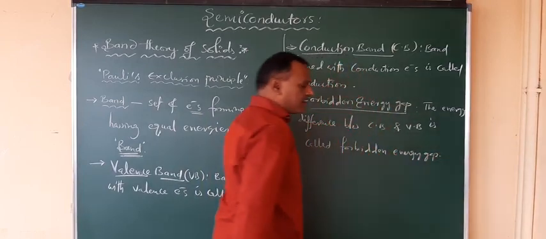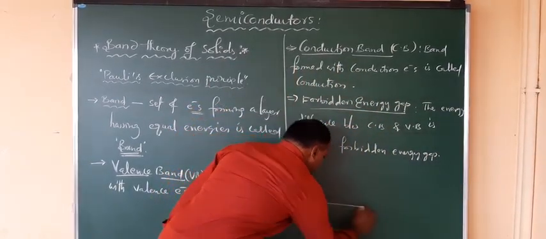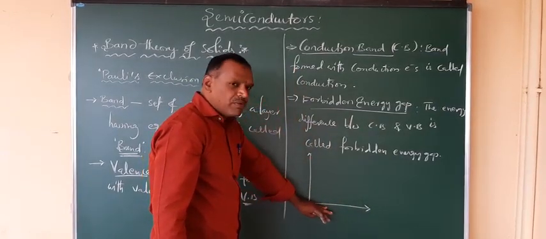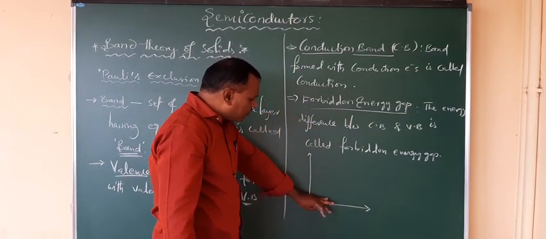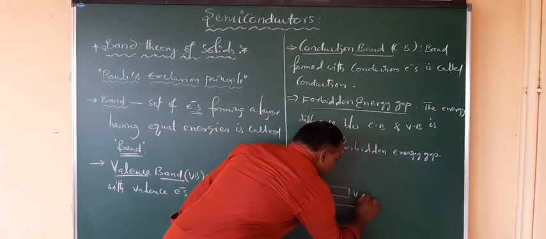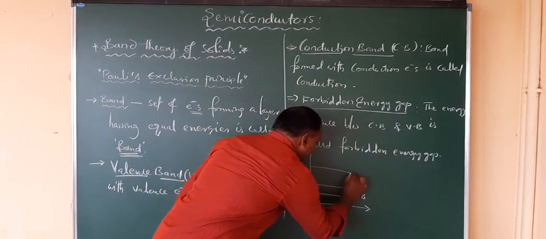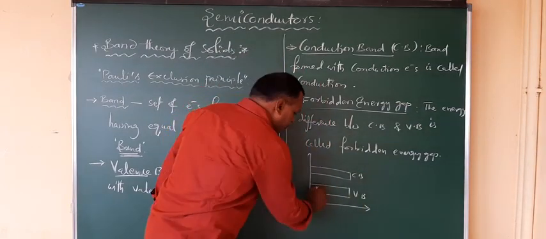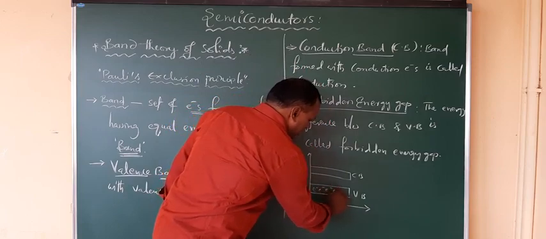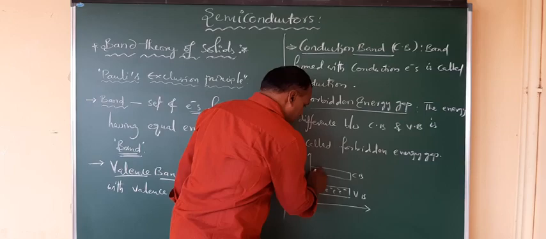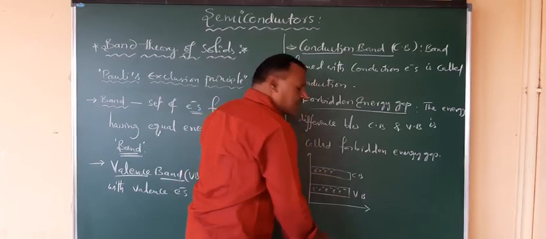Let me draw this. These are the energy levels I am representing. This is the minimum energy for the electrons, and just above this is the valence band, and further above this is the conduction band. In these you may or may not have electrons, depending on the material.